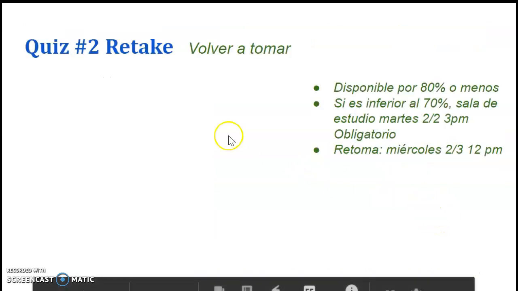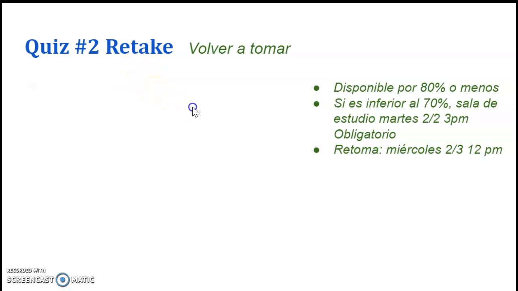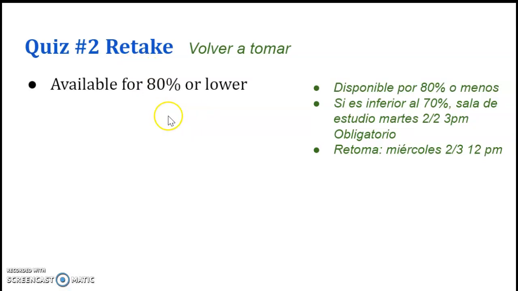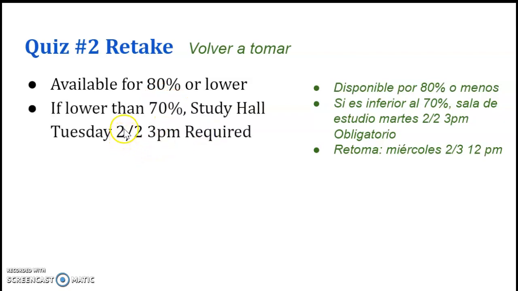Alright, so some announcements. Quiz number 2 retake. You took this quiz last Friday. If you are interested in taking a quiz, it's available for you if you scored 80% or lower. But if you scored lower than 70%, you need to attend my study hall. That's today, that's Tuesday, February 2nd at 3 p.m. so that we can go over the quiz material together so that you'll have a good chance of improving your score.